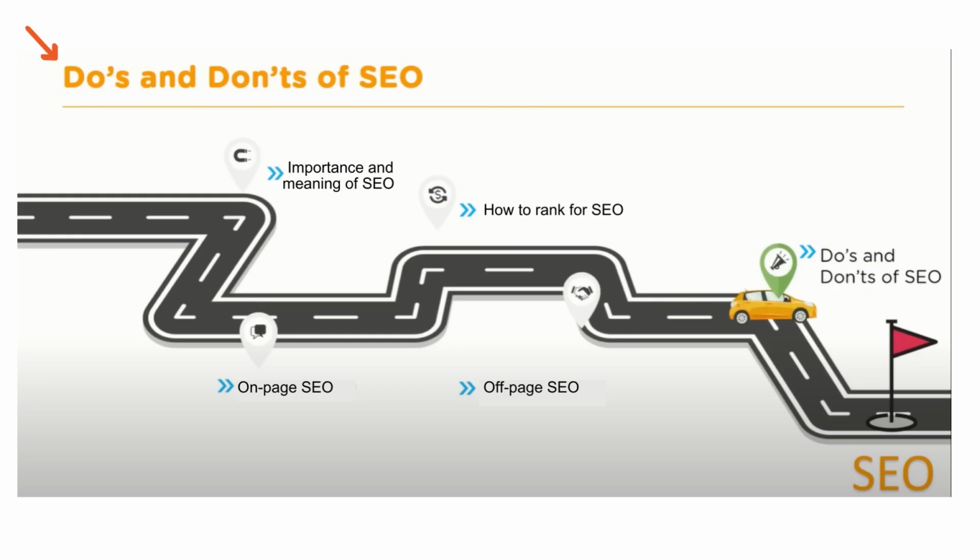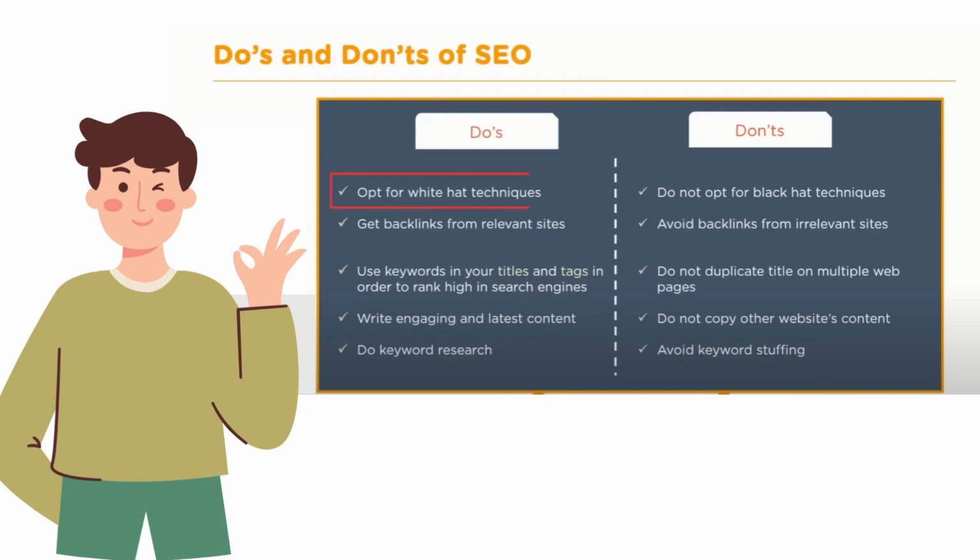We covered a lot of topics, such as the importance and meaning of SEO, how to rank for SEO, on-page SEO, and off-page SEO. So to summarize everything and give you some tips to get you going, let's discuss some actions that you should take to improve your page's ranking for a specific keyword, as well as some actions that you should avoid. The initial item on the list is to prioritize white hat techniques for optimization.